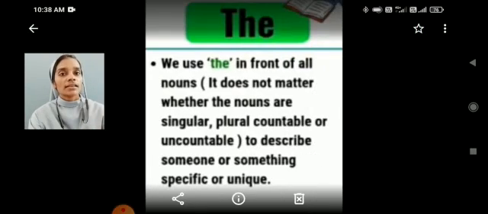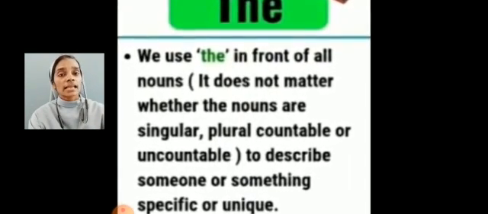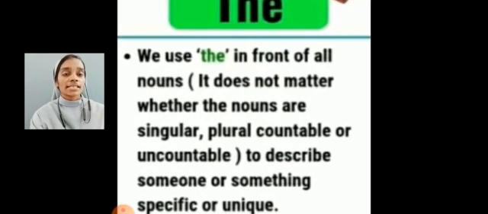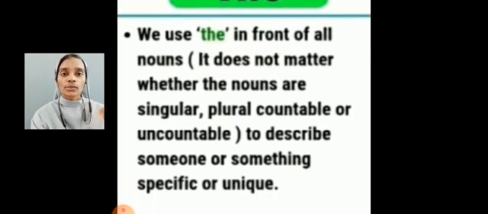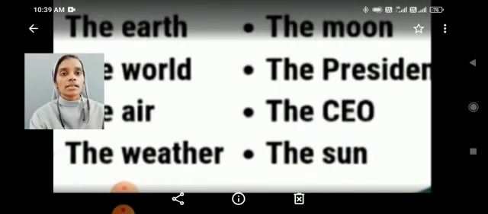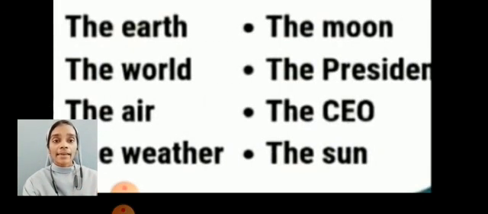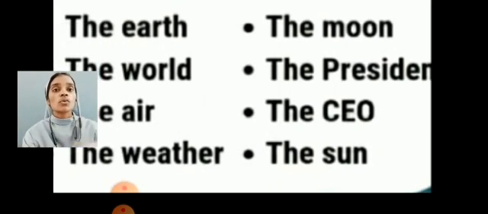Students, one thing you have to remember: we use article the in front of all nouns. It does not matter whether the nouns are singular, plural, countable or uncountable. We use it to describe someone or something specific, particular or unique. For example, the earth, the world, the air, the weather, the moon, the president, the CEO, the sun.